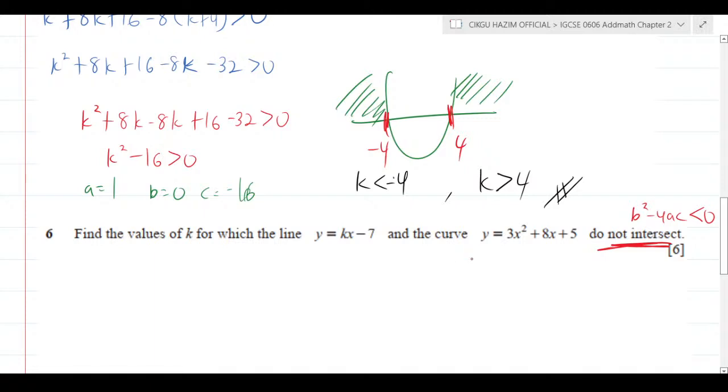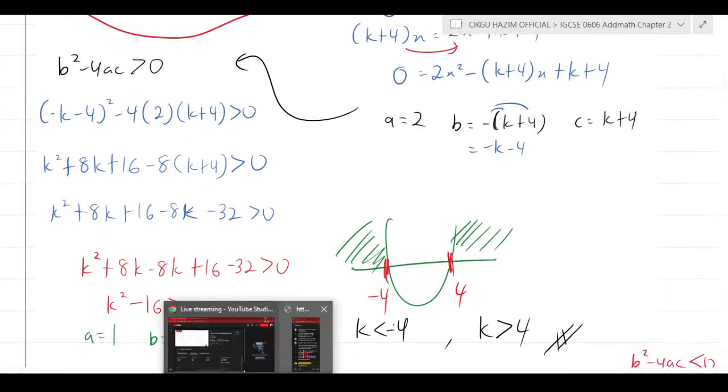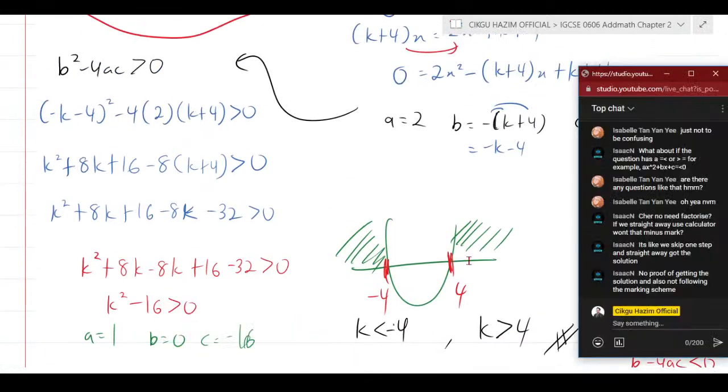Alright, you already identify the value of a, value of b, value of c. Apply b squared minus 4ac less than 0, and then do the quadratic inequalities. Do the same thing all over again and again. That's the thing. Okay.